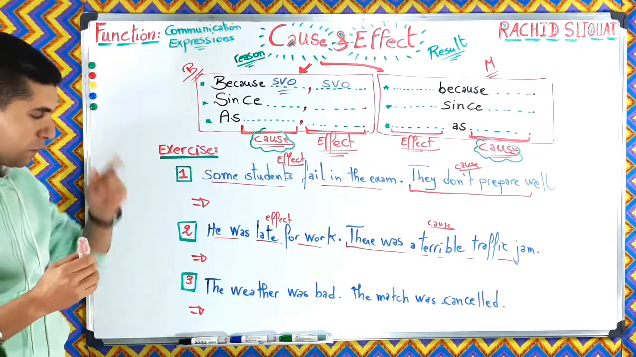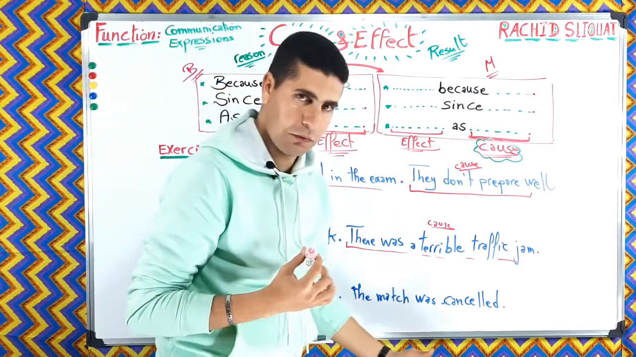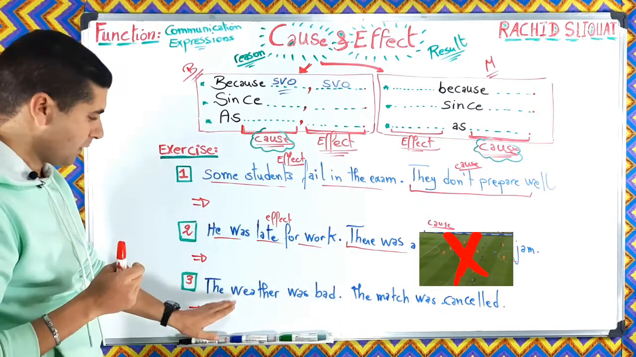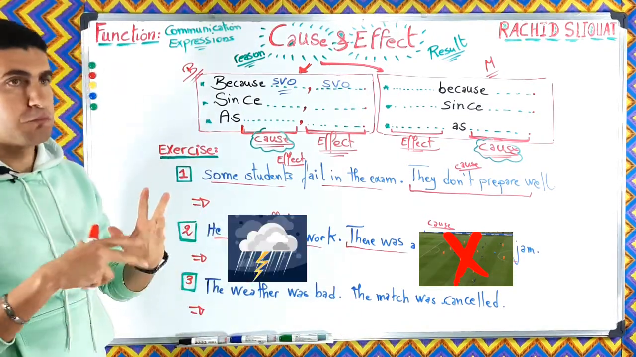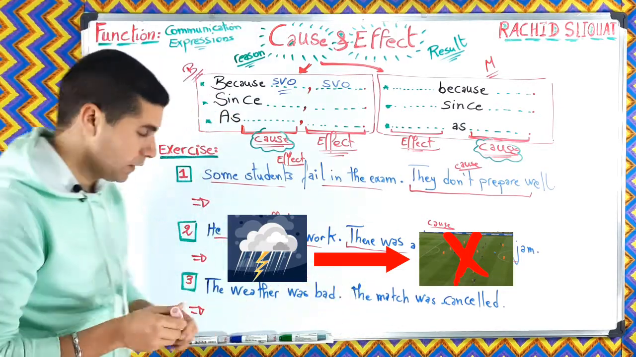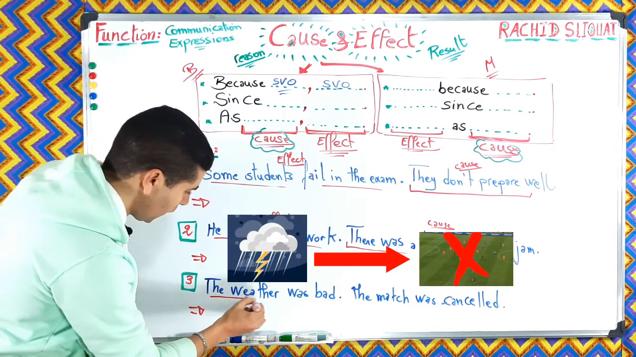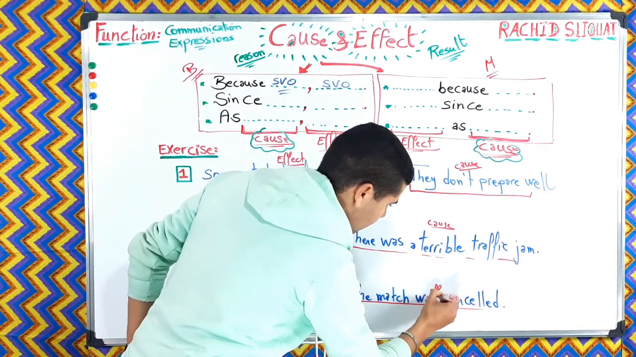Number 2, the weather was bad. The match was cancelled. So why was the match cancelled? Very simply because the weather was bad. It was rainy maybe or windy, etc. So this is why the match was cancelled. This is the cause. This is the effect or the result.